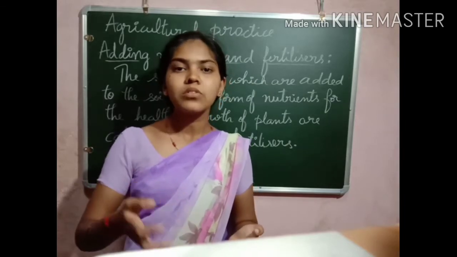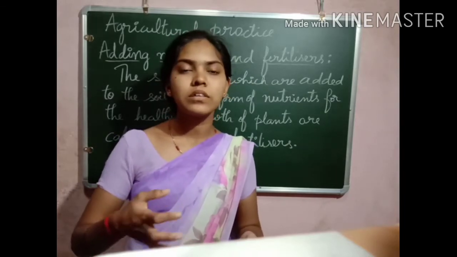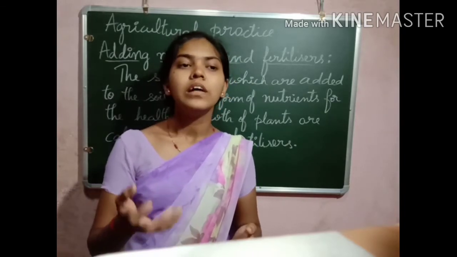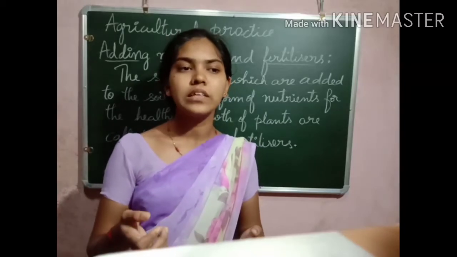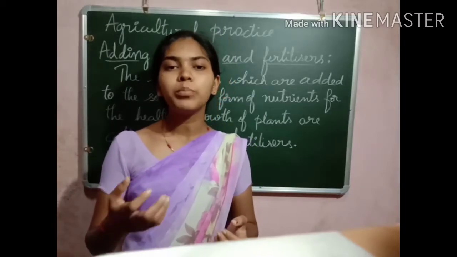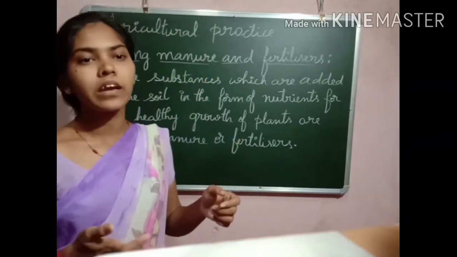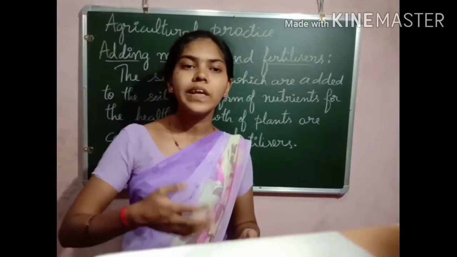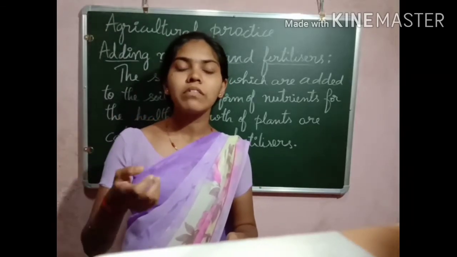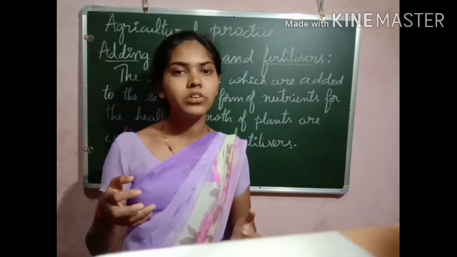Do the nutrients remain there? The soil will lose its condition. The soil will lose the nutrients. The soil will become poor in nutrients. So that is why we have to take care of the soil. From the soil only the plant will get the required materials to yield a good product.